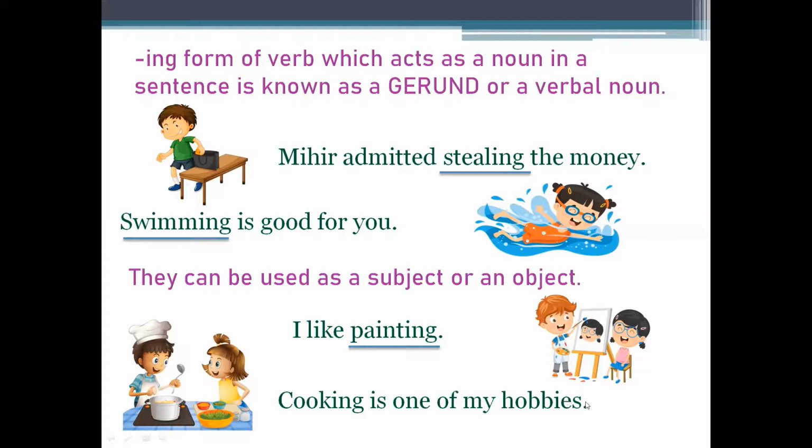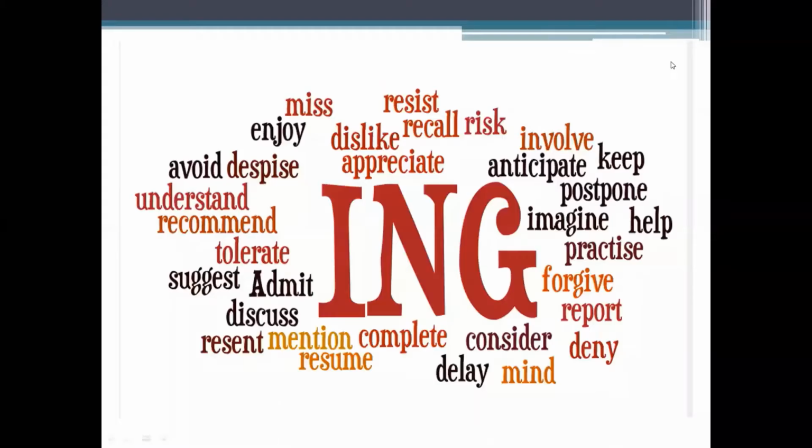Cooking is one of my hobbies. In this sentence, I have two verbs, cooking and is. Is is a finite verb which will change according to the number or the tense. But cooking is the ing form of verb which is working as a noun. It will not change according to the tense or the number. That is why it is a non-finite verb. So here this cooking is working as a subject, whereas here painting, which is a gerund, is working as an object.